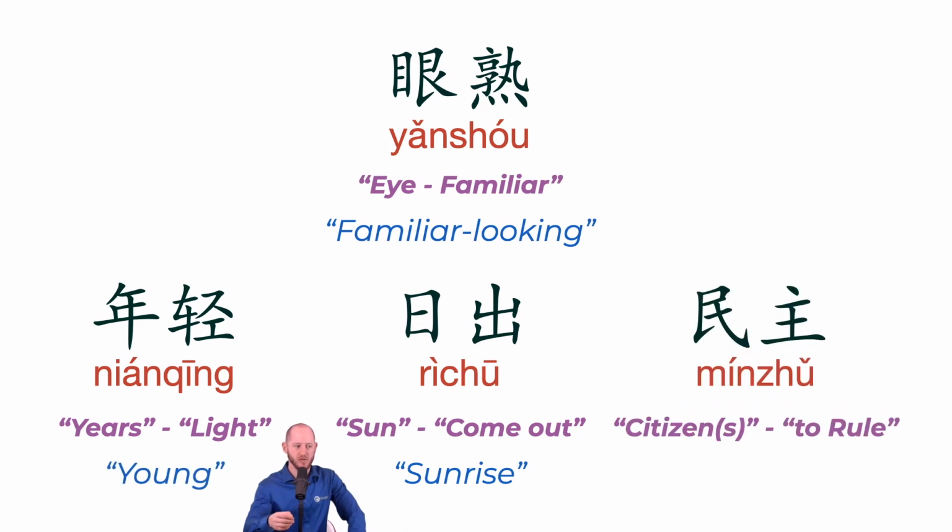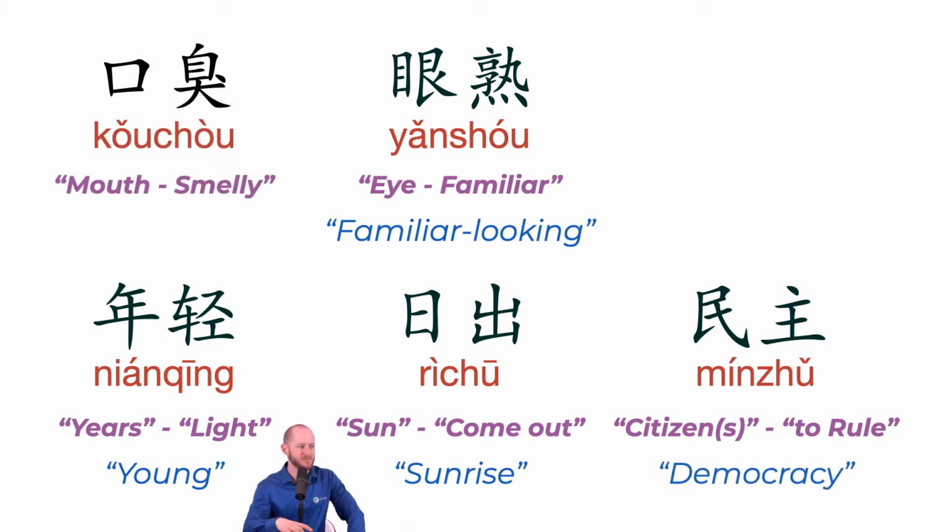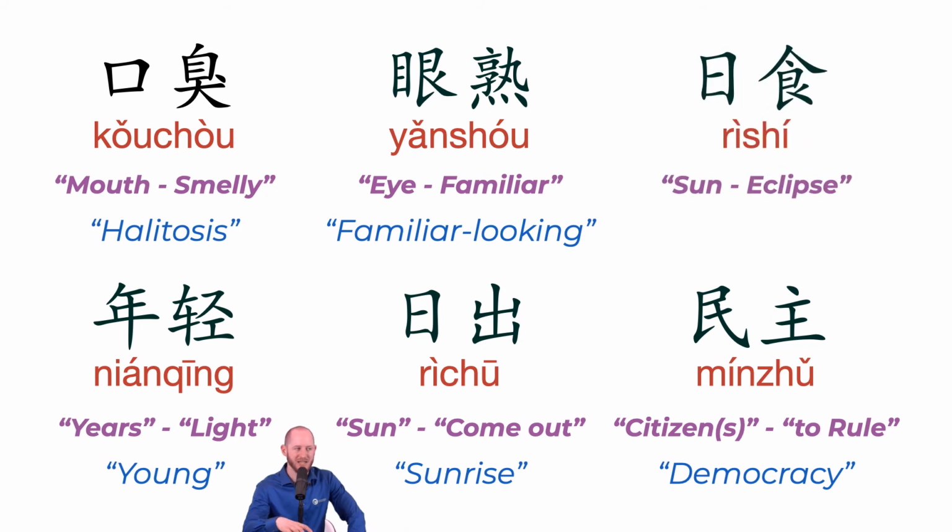民主. So the citizens, what did they do? What happened to them? They ruled. The citizens rule. 民主. Democracy. 口. What about the mouth? What happened to the mouth? What did the mouth do? 口臭. Smelly. The mouth is smelly. Halitosis. Bad breath. I like this one.